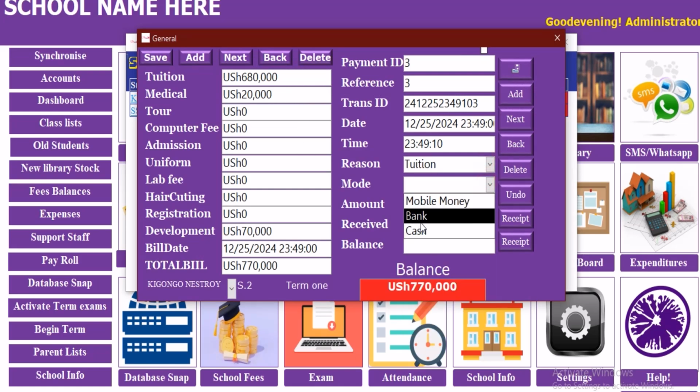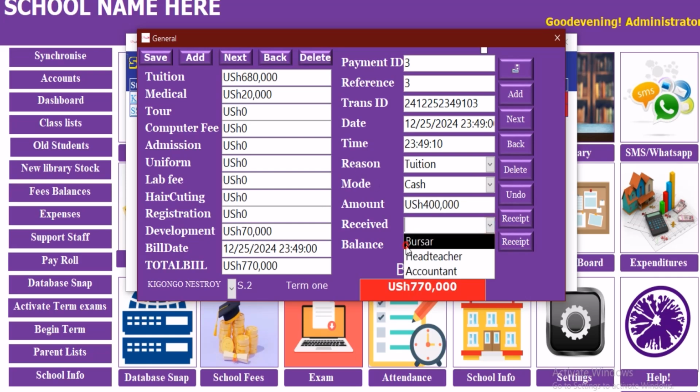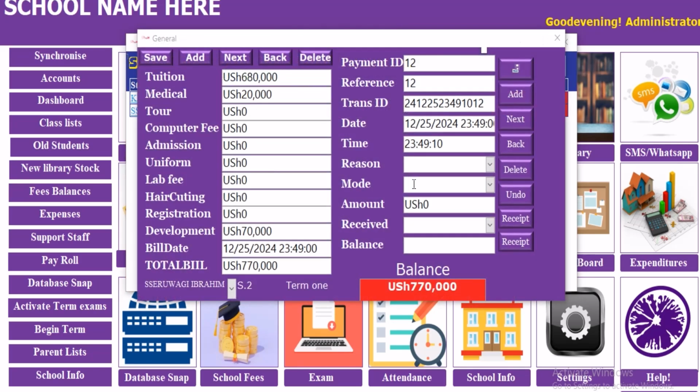We can pay 400,000, and who received it is the person, and therefore we can talk about this. Whose balance is, no, we tap here. When we highlight, when we tap there and we release, it will paste what is.